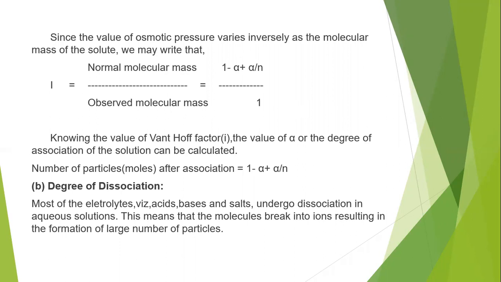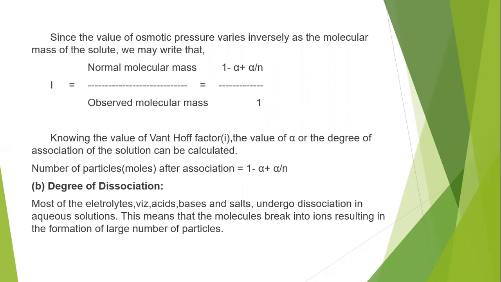So when a solute undergoes association, using the Van 't Hoff factor we can easily find out how many particles are present.